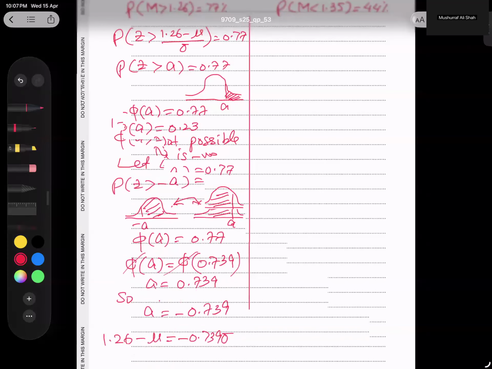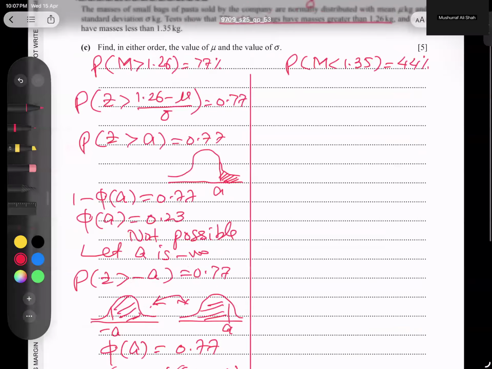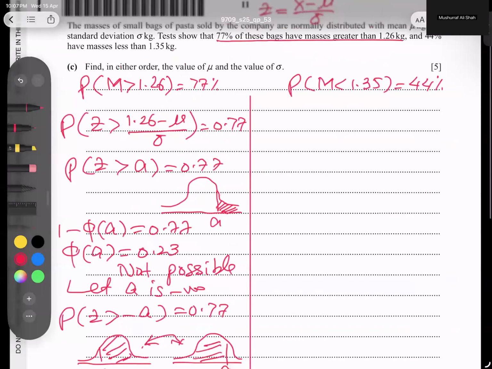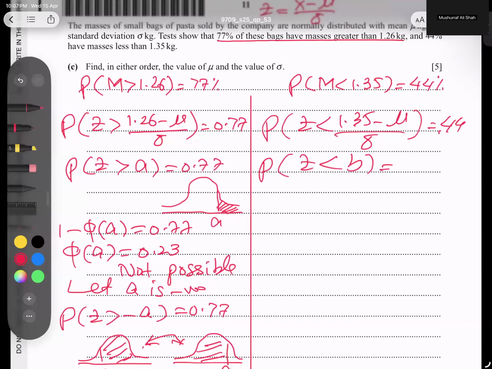So next one, what we have, P is less than. So let's try to do Z form, 1.35 minus mean by deviation, 44%. So 0.44, I have taken this as a B now. So if I say that less than, so less is what? If I take positive, so lesser is this one. And for your knowledge, if I count this one, so phi of B is given as 0.44. Again, not possible. Why not possible? Because this value is not in the table.